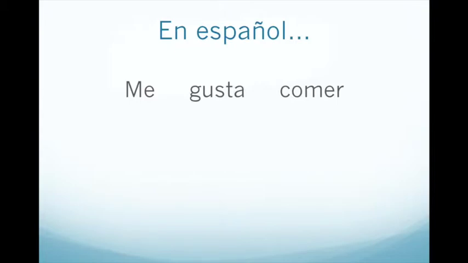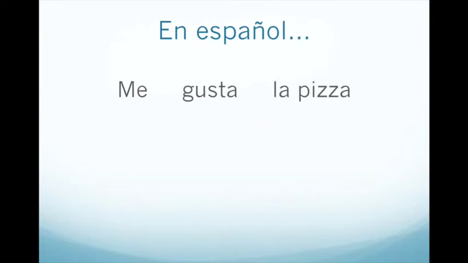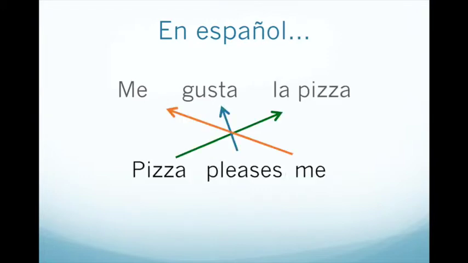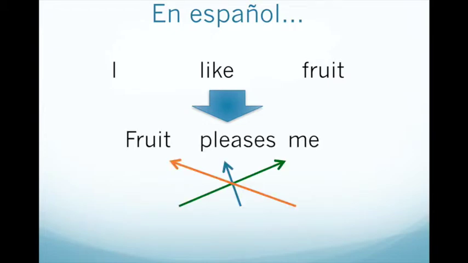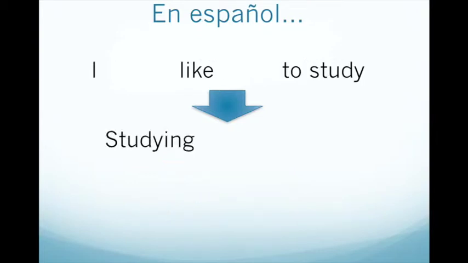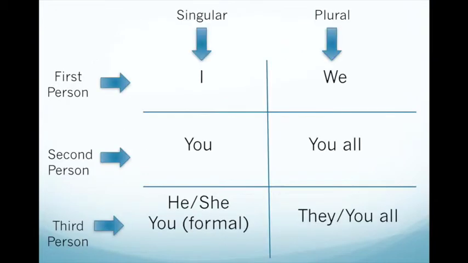However, in Spanish, we know that we would say me gusta comer, where instead of saying I like to eat, what we are literally saying is eating pleases me. Me gusta la pizza, pizza pleases me. I like fruit. If we wanted to switch the English syntax to represent a more Spanish approach, what we would say is fruit pleases me, and ultimately, me gusta la fruta. I like to study is studying pleases me, or ultimately, me gusta estudiar.